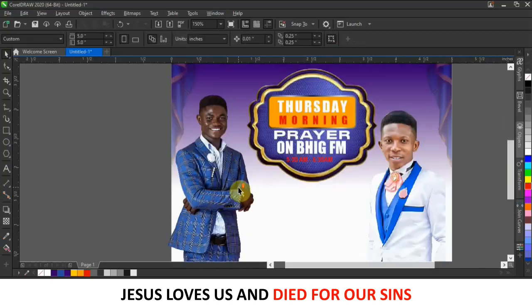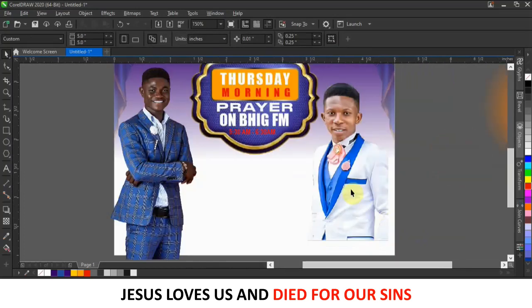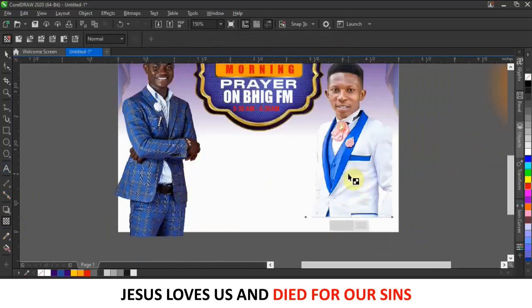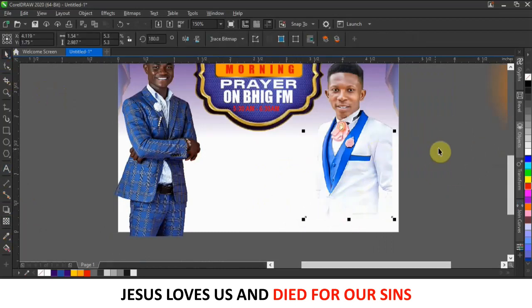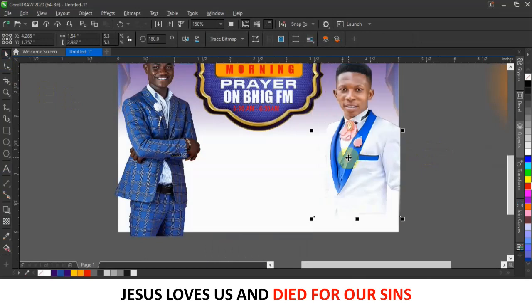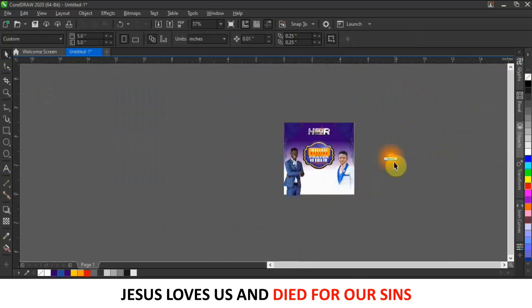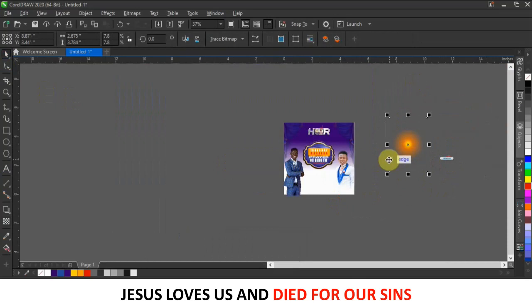Okay, so for now what I'm going to do is fade the lower parts of this particular person. I'll come over to my transparency tool, and then click here, hold Ctrl and drag like this to fade it down, and that is fine. So I'll just push him here like this. The next thing I'll do is place these pictures inside the background, but not now. The next thing I want to do is look for my logo, the logo of the FM. Here it is.